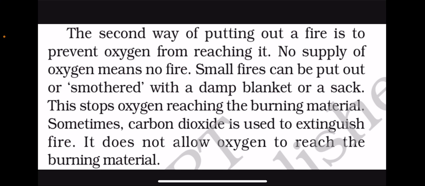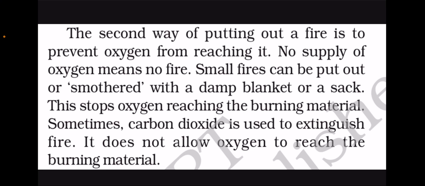The second way of putting out a fire is to stop oxygen from reaching it. This is a bit difficult, but no supply of oxygen means no fire. If there's no oxygen, there's no fire. Small fires can be put out or smothered with a damp blanket or a sack. So if there is a small fire, you can simply use a damp, here meaning wet, blanket or a sack, and cover the fire with it.